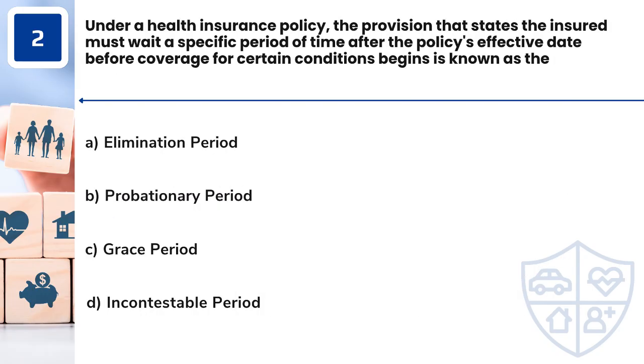Question 2. Under a health insurance policy, the provision that states the insured must wait a specific period of time after the policy's effective date before coverage for certain conditions begins is known as the A. Elimination period. B. Probationary period. C. Grace period. D. Incontestable period.